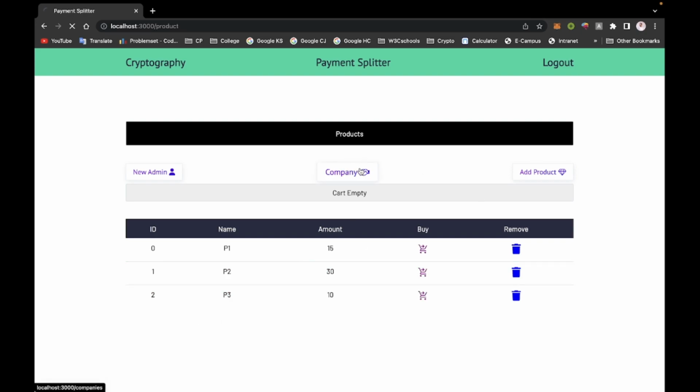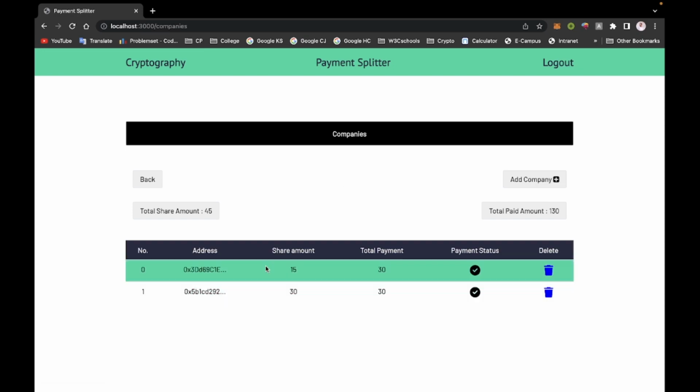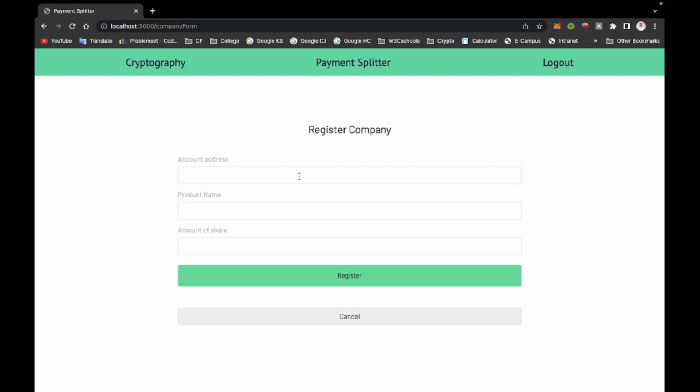Now come to company page. Admin can see which companies are involved in our contract. Here is the address of all companies, share amount, total payments received, and payment status like pending or not, and a delete option for only admin. Admin can add any company if the company requests admin for their shares in a particular product. Then admin adds that company to the product.